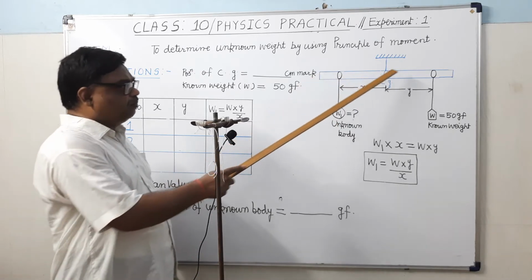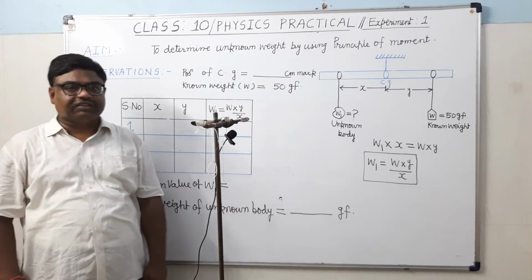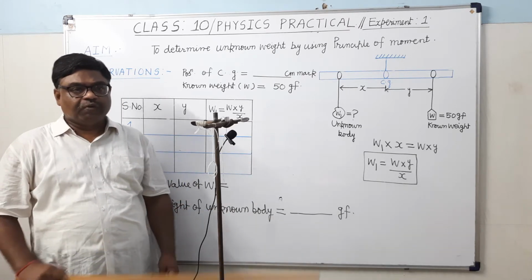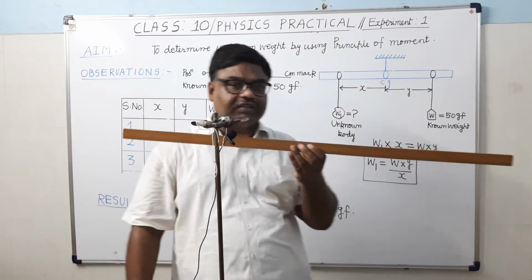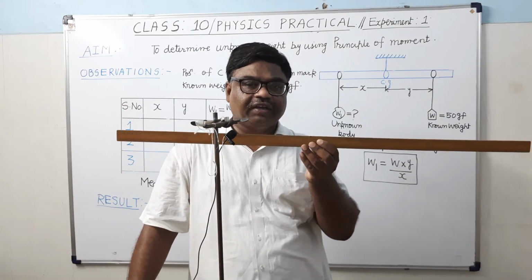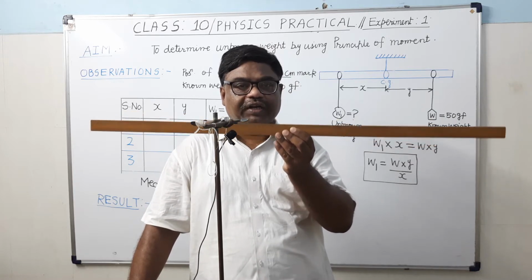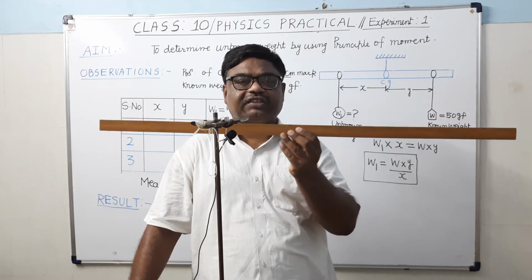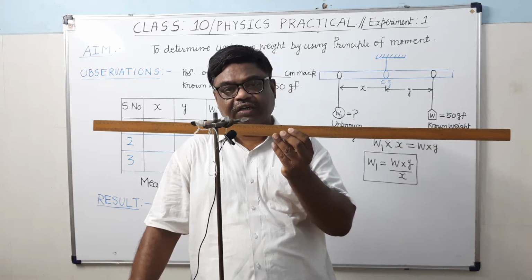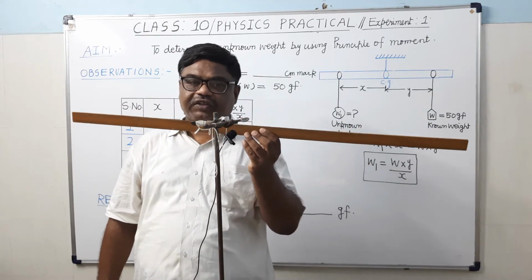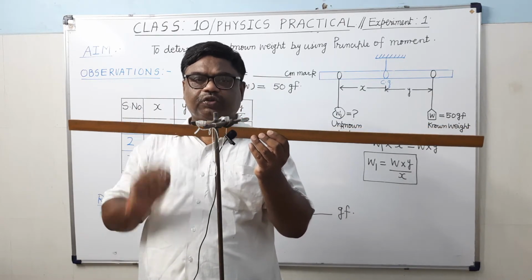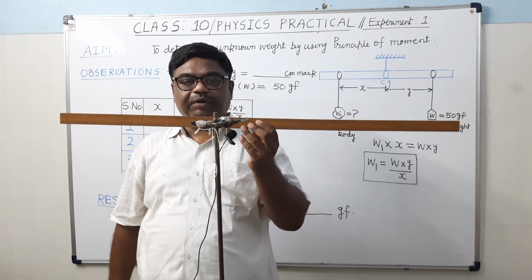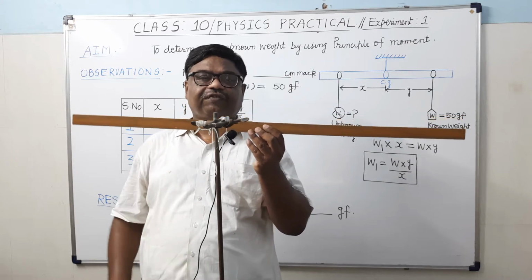First of all, we will balance the meter scale. Balancing the meter scale means we will suspend it from its center of gravity. What will be its center of gravity? Since it is a uniform meter scale whose length is 100 centimeter, it will be approximately at the 50 centimeter mark. If it is an exactly uniform meter scale, then it will be exactly at 50 centimeter.